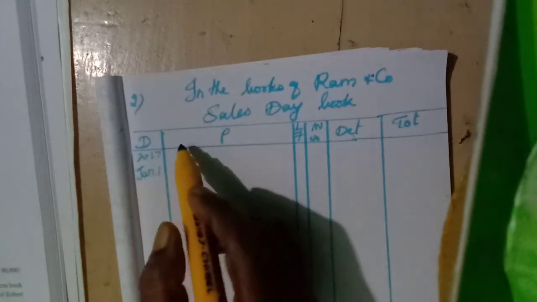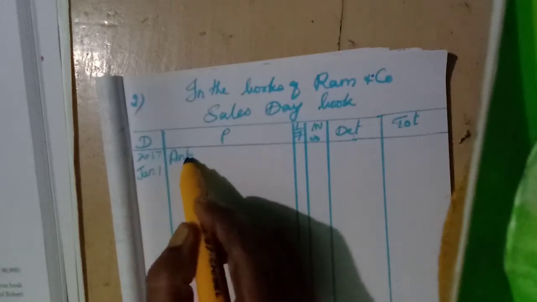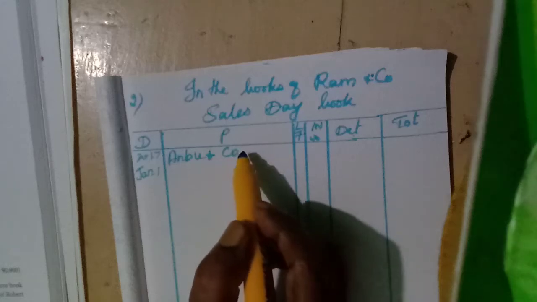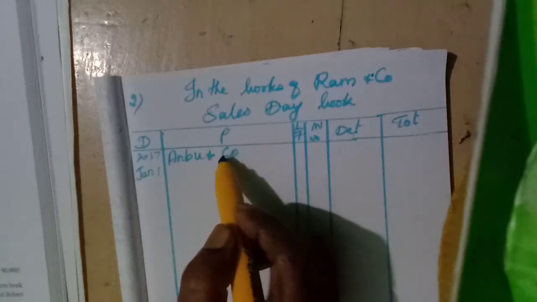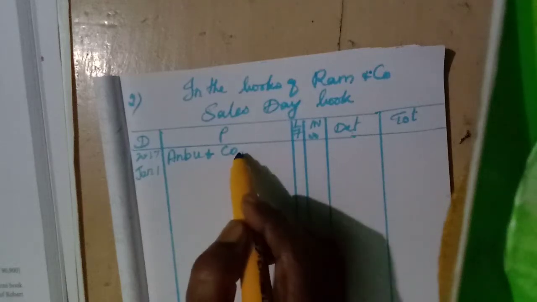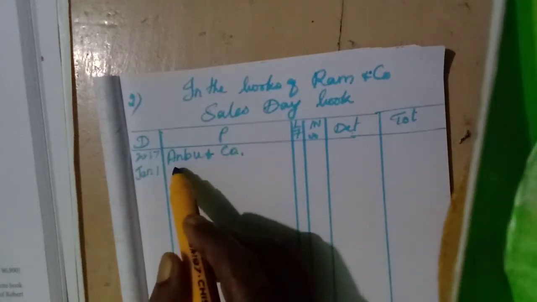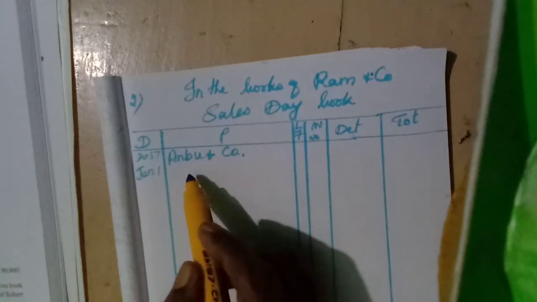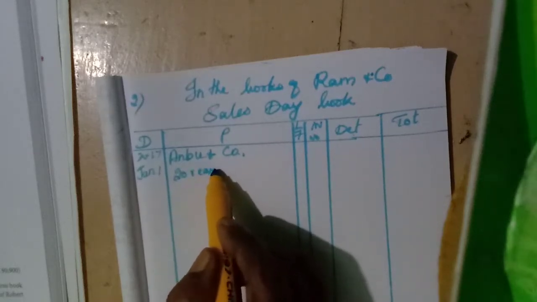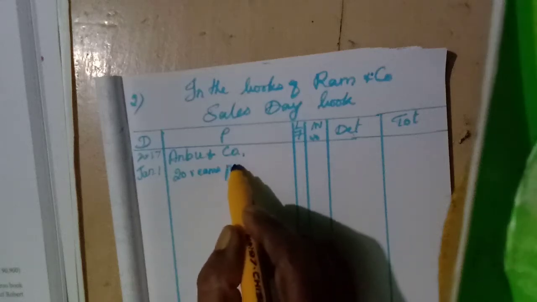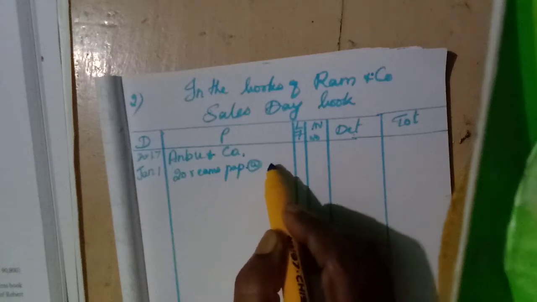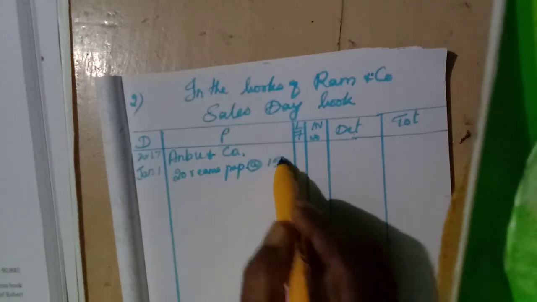Sold to Anbu and Co. Write only the company name, that is the customer's name, and place given, put comma and write. Here nothing given. Then details: 20 reams paper at the rate of rupees 150.